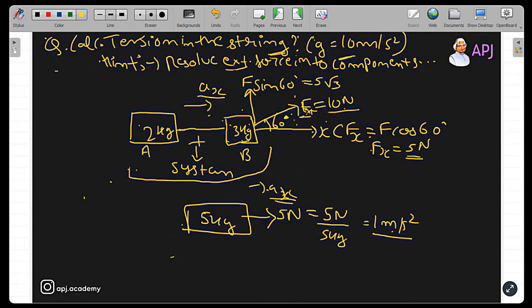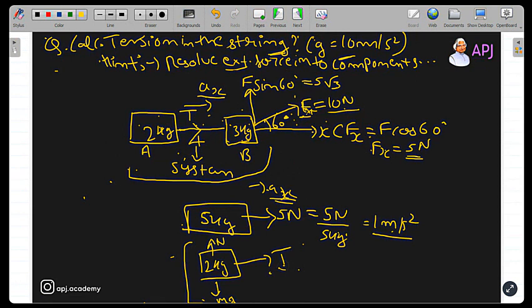Simply, if both the 2 kg block and 3 kg block are moving together, then tension is the force which is pulling this 2 kg block in horizontal direction. It is tension only. So if I draw the FBD for 2 kg, I can write tension force in the forward direction, and there is mg downwards, there is N upwards. But since the vertical forces are balanced, I need not go into the vertical forces. I just need to worry about the horizontal force.